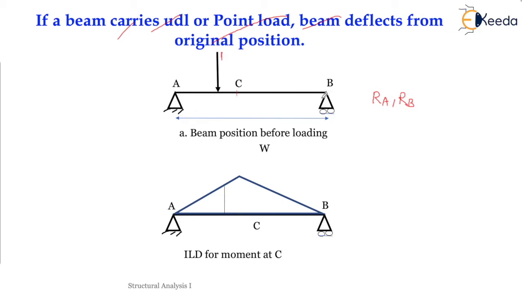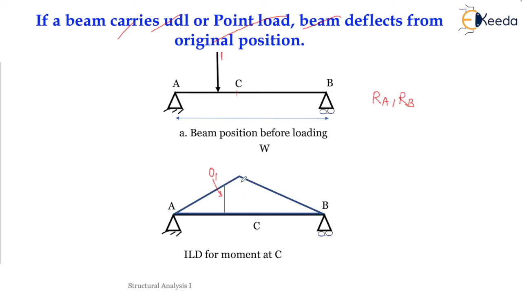First we will calculate the reactions, then this is the ILD for the moment at this point C, and we will calculate the corresponding ordinate. Here the unit load is acting at this point, so the corresponding ordinate, let us call it O1. This is the bending moment diagram, and the corresponding ordinate at point 1 is this point, that is O1.